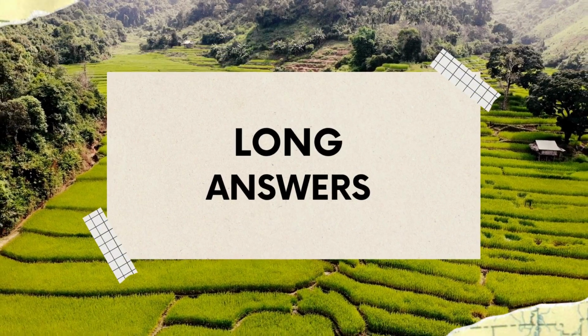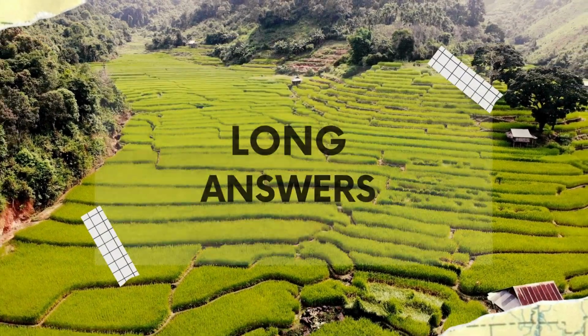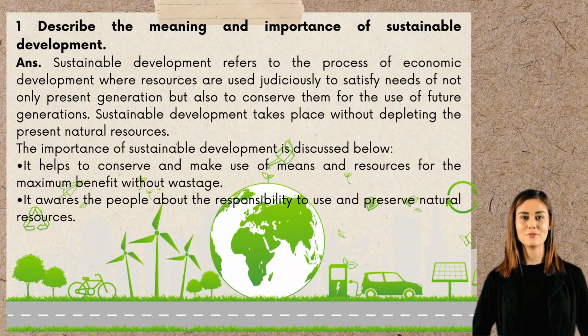Let's study long answer type questions. Question 1. Describe the meaning and importance of sustainable development. Answer. Sustainable development refers to the process of economic development where resources are used judiciously to satisfy the needs of not only the present generation but also to conserve them for the use of future generations. Sustainable development takes place without depleting the present natural resources. The importance of sustainable development is discussed below.